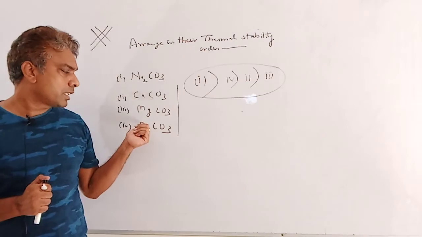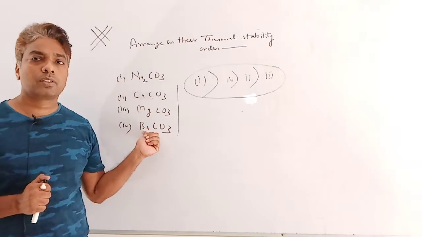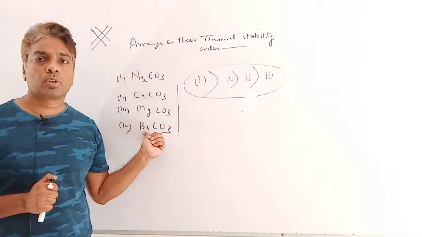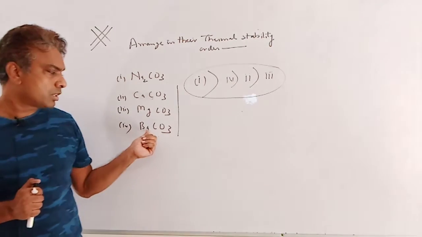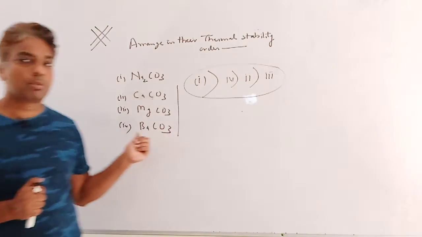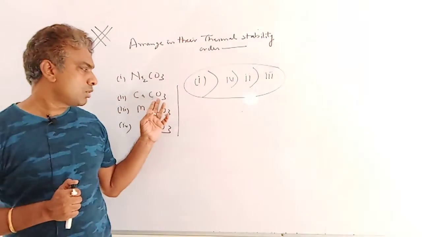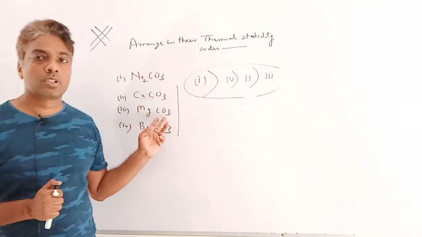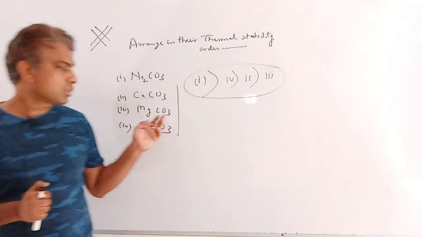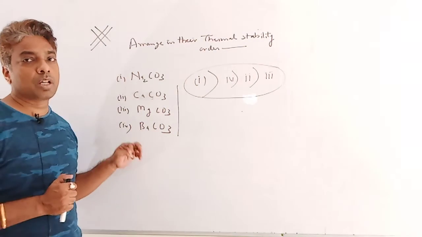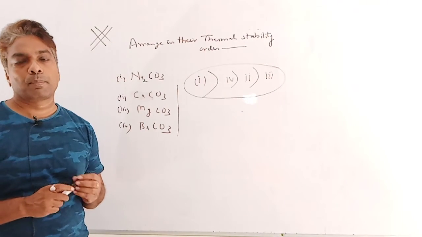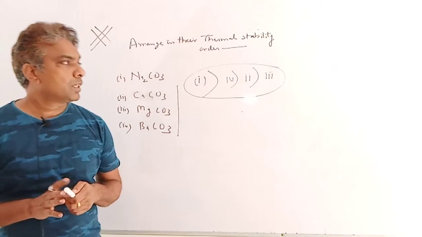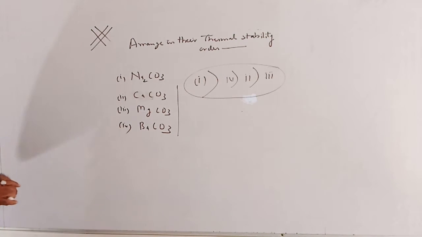Here the cations are different, so the bigger the size of the cation, the lesser the polarization, and the more thermally stable. So BaCO3 is more stable as compared to CaCO3, which is more stable than MgCO3. So according to these options, the lowest thermally stable compound will be MgCO3. Clear? So thermal stability can easily be determined with the help of polarization also.